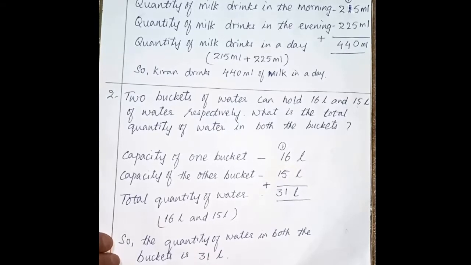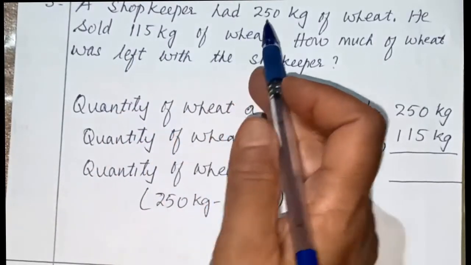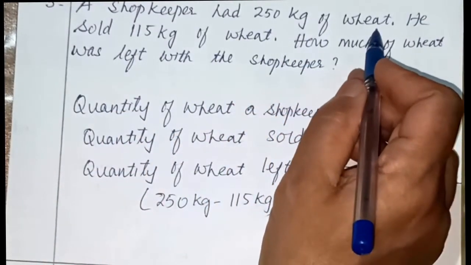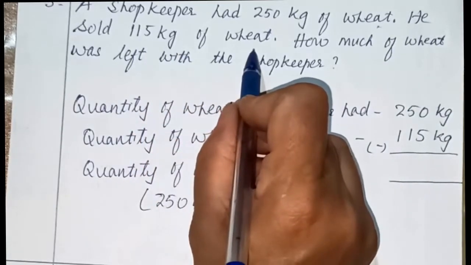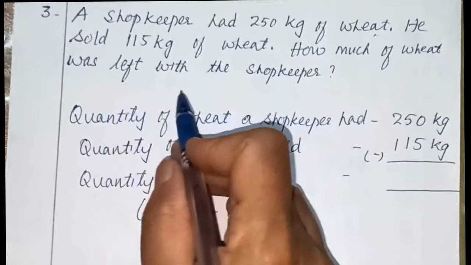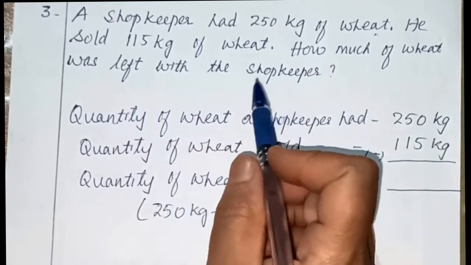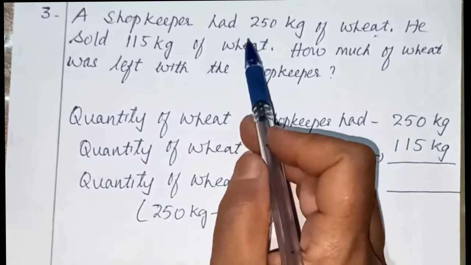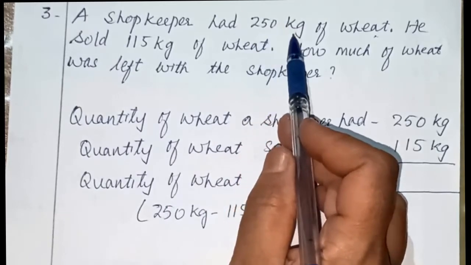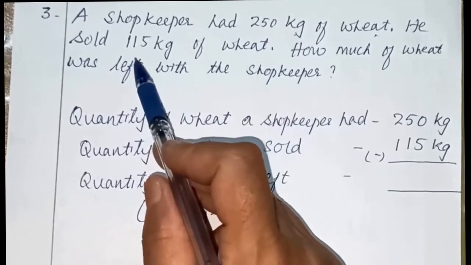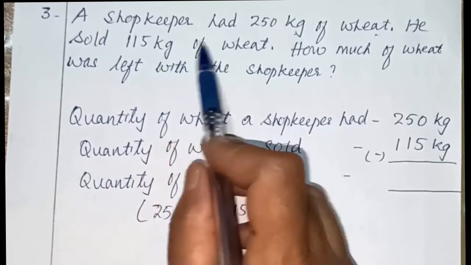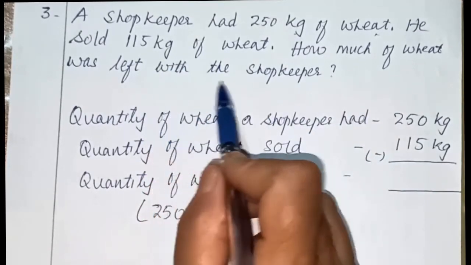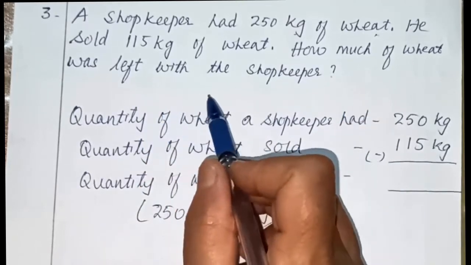Okay, let us do the third sum. A shopkeeper had 250 kg of wheat. He sold 150 kg of wheat. How much wheat was left with the shopkeeper? So total quantity of wheat the shopkeeper had is 250 kg, and how much wheat has he sold? 115 kg of wheat he has sold. And how much wheat is left with him? We have to find that out.